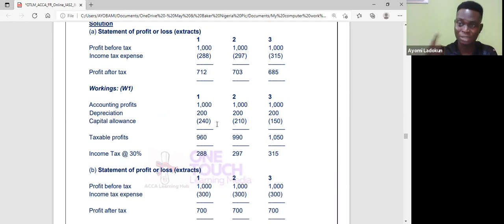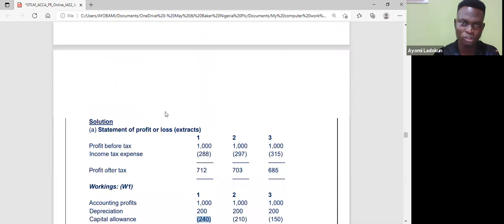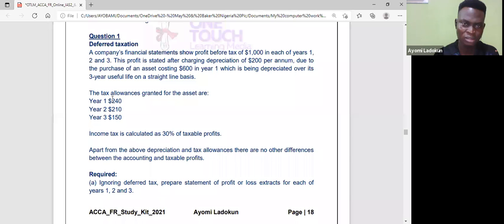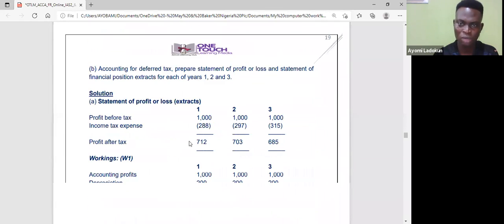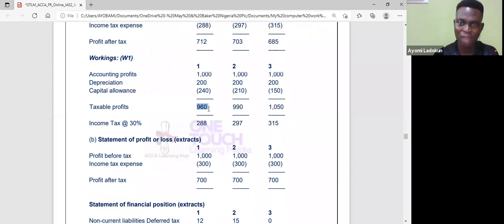I will now remove capital allowance, allowed by the taxman, which is this 240. Can you see that here? Can you see, say year 1, 240, 210, 150? So you are going to remove it. So when I remove, I have my taxable profit to be 960, 990, and 105. So you now apply that 30% tax. So you have 288. Is that okay?